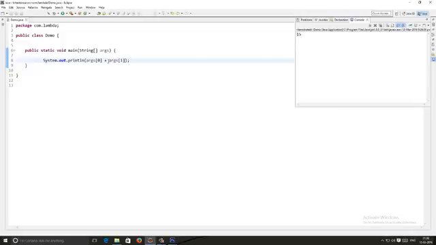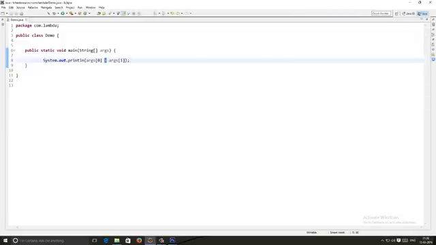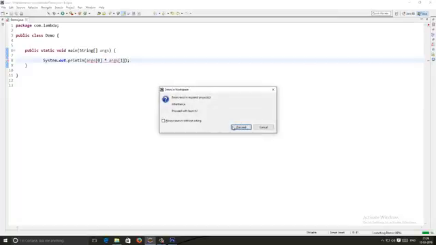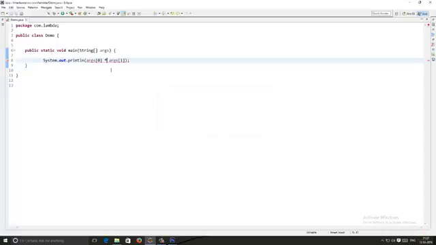That's because it's considering it as a string. Let me multiply this. Why doesn't it allow multiplying? The reason is args of 0 is a string, it's not an int. I am passing 1 and 3, but it is a string. So what I need to do is convert this into int.